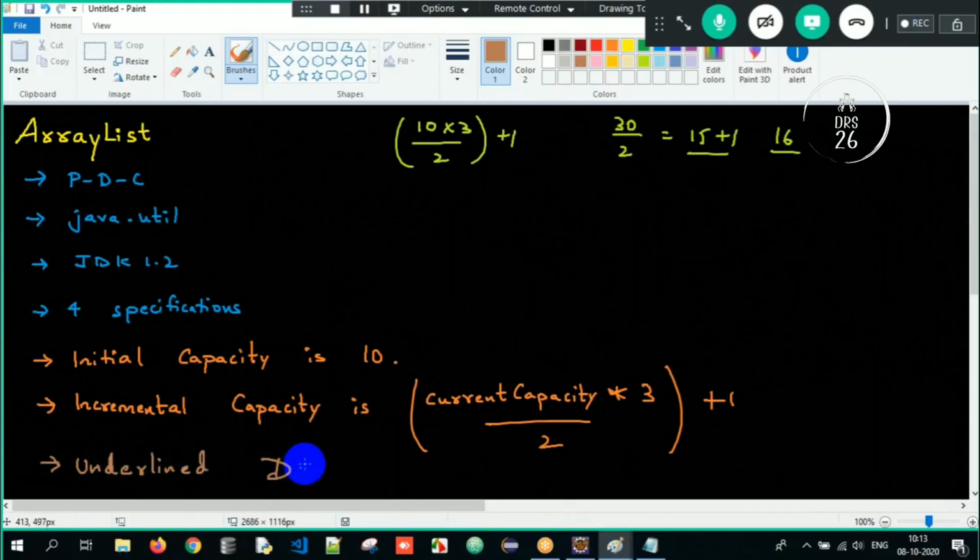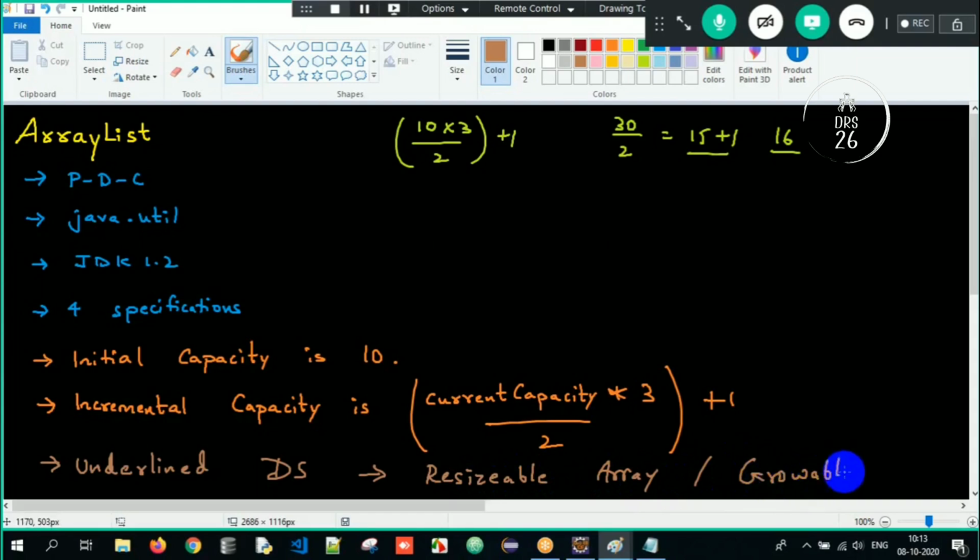The underlying data structure is nothing but a resizable array or growable array. When I say underlying data structure, it means when we create an object of ArrayList, internally, what data structure are we using? We are using a resizable array or growable array. It can increase its size or decrease its size. That is the underlying data structure of ArrayList.